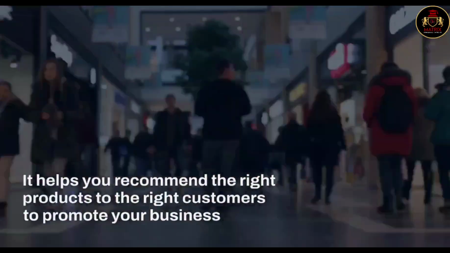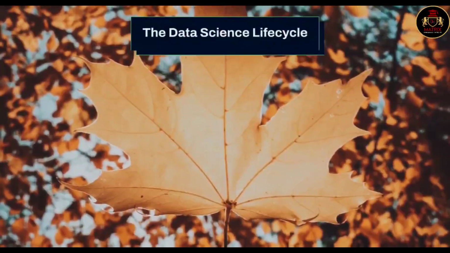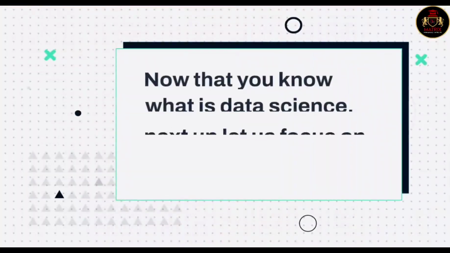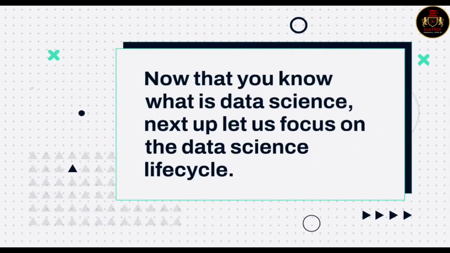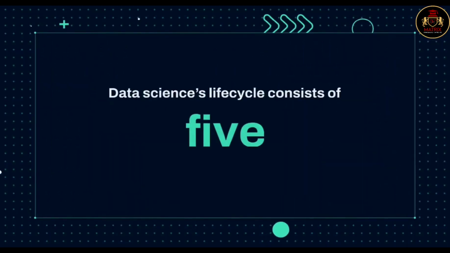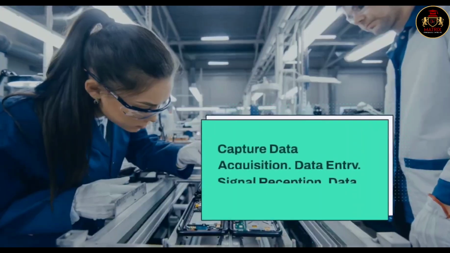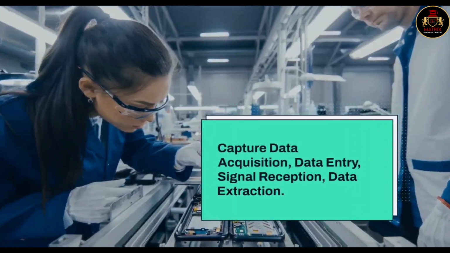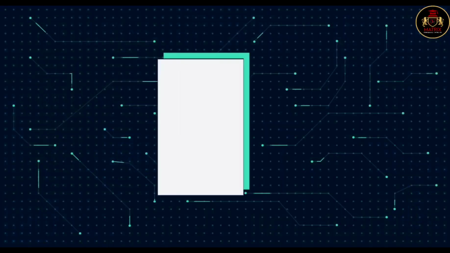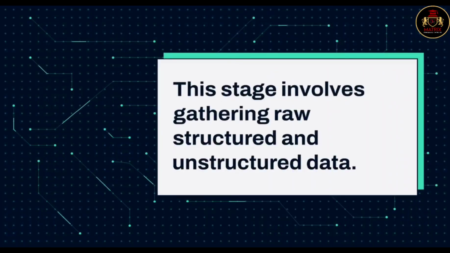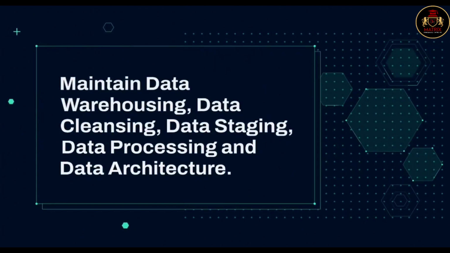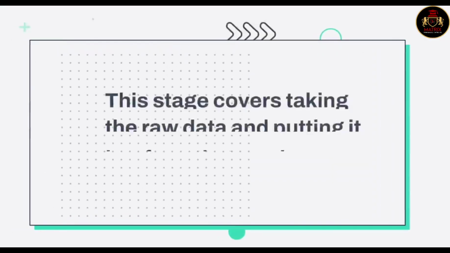The data science lifecycle. Now that you know what data science is, next up let us focus on the data science lifecycle. Data science's lifecycle consists of 5 distinct stages, each with its tasks. Capture: data acquisition, data entry, signal reception, data extraction. This stage involves gathering raw structured and unstructured data. Maintain: data warehousing, data cleansing, data staging, data processing and data architecture. This stage covers taking the raw data and putting it in a form that can be used.